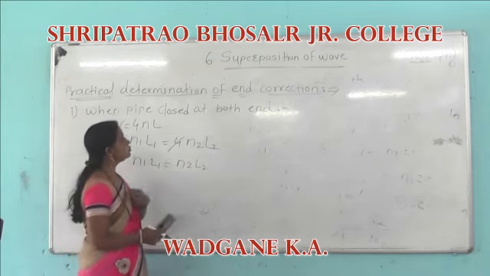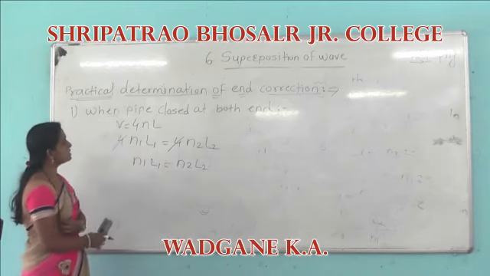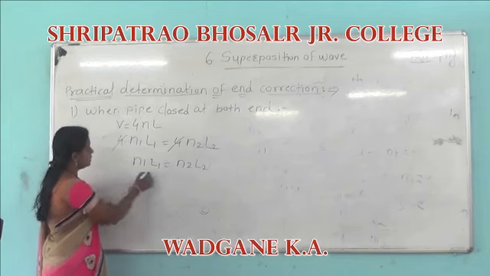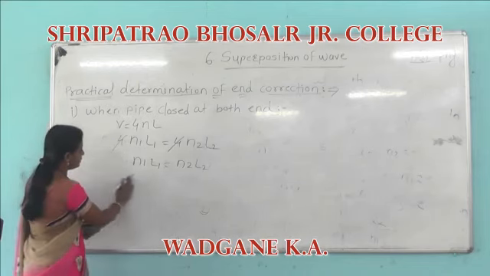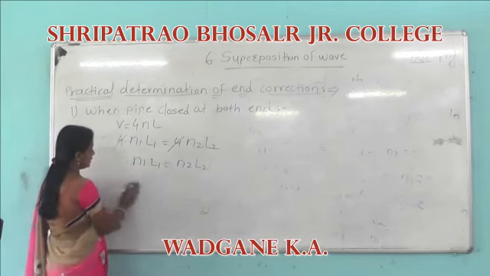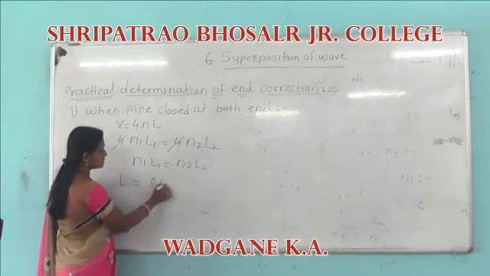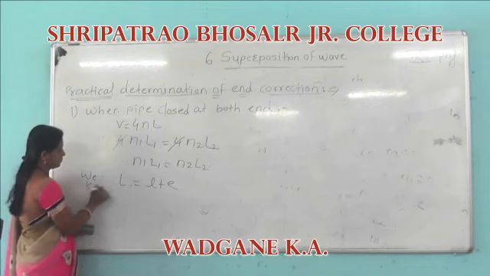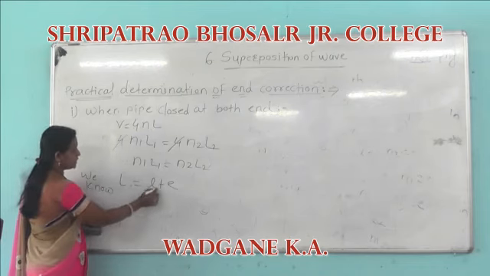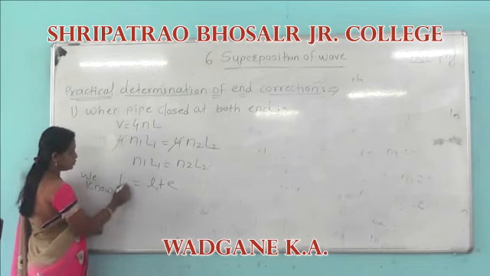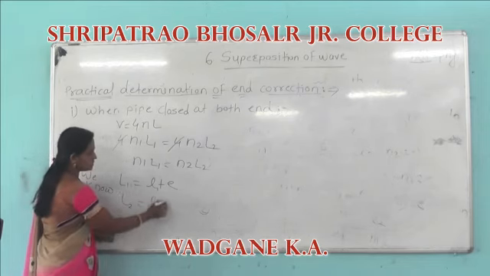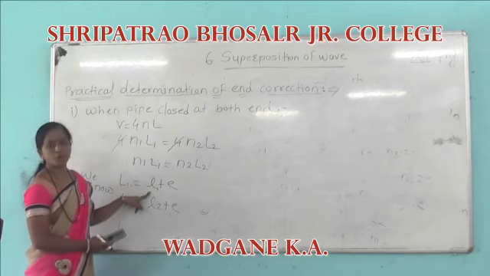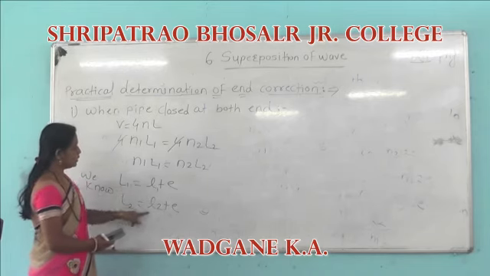When the pipe is closed at one end, as discussed in the last lecture, the corrected length L is L plus E. So it is L1 plus E and L2 plus E.